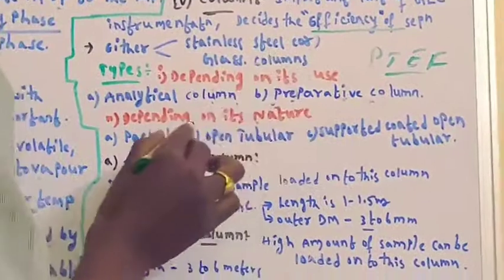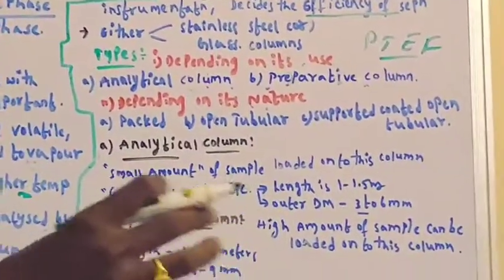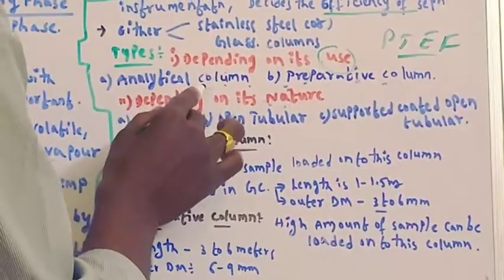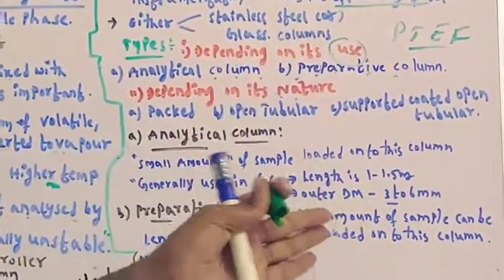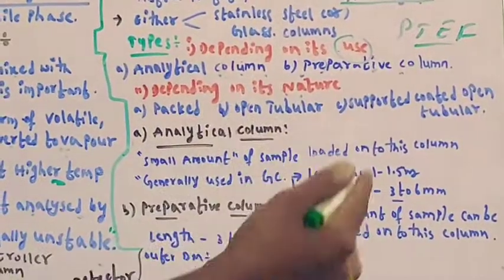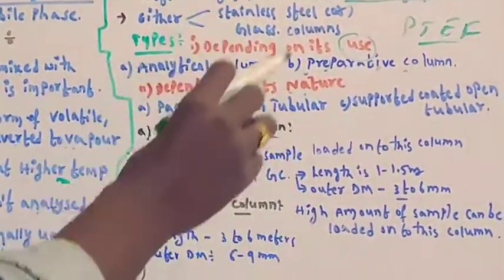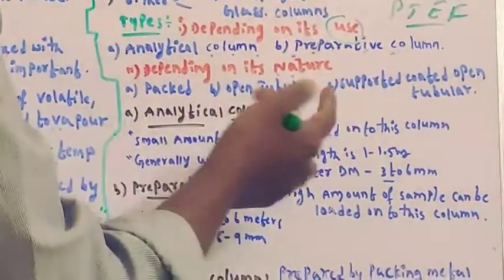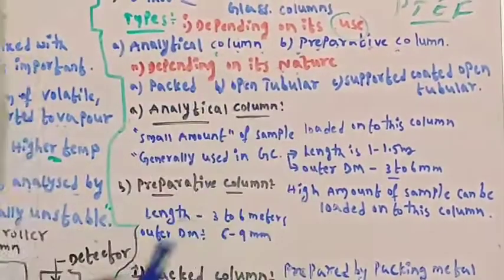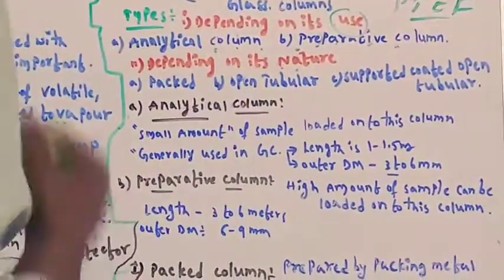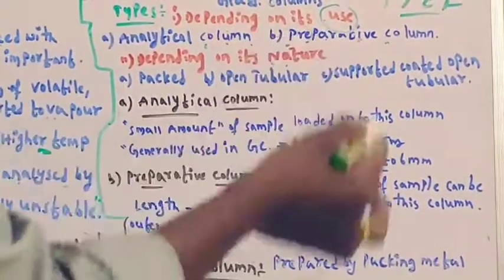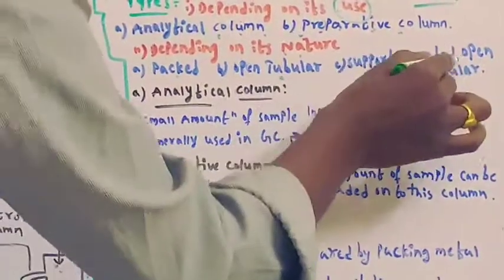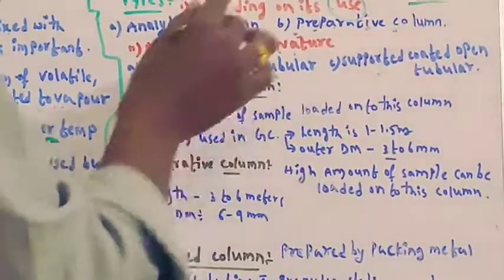Then the types of columns, which is very important. Depending on its use and its nature, columns are divided into several types. Depending on its use, the first is the analytical column and the second is the preparative column. That means whether we are using it for a small amount of sample analysis or a large amount of sample analysis, based on that we will use an analytical or preparative column. Depending on its nature, columns are divided into three types: packed column, open tubular column, and supported coated open tubular column.